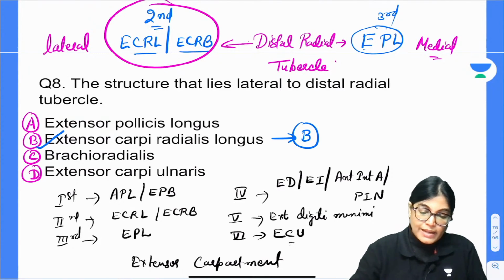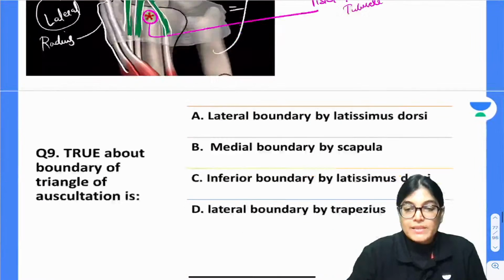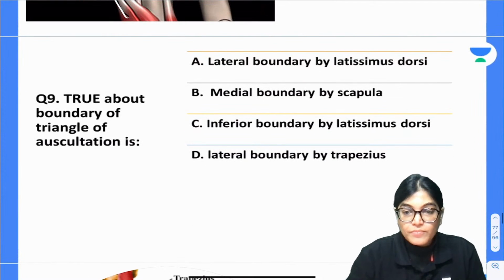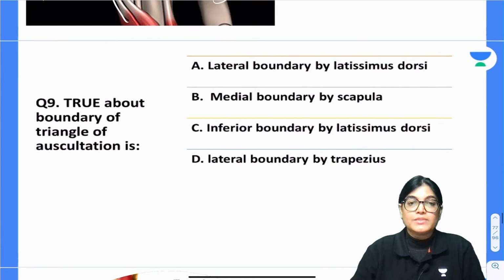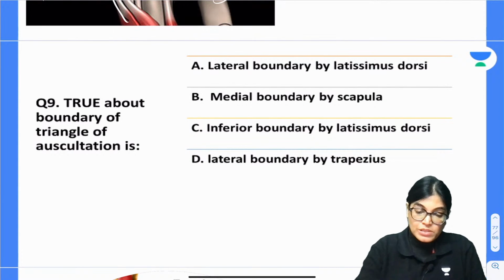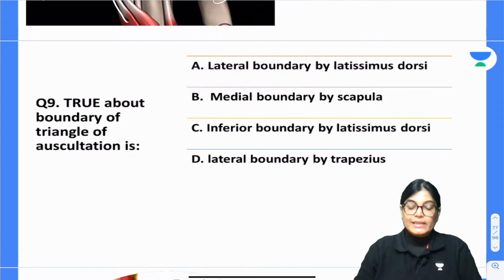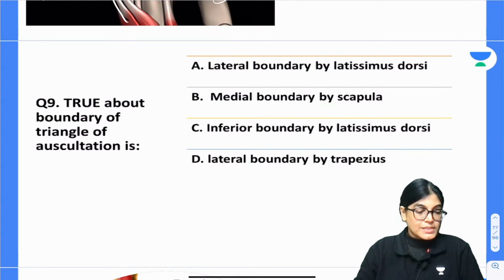So done with this, let's move on to question number 9. All the best. Which of the following statements is true about the boundaries of the triangle of auscultation? Question number 9, your time starts now.